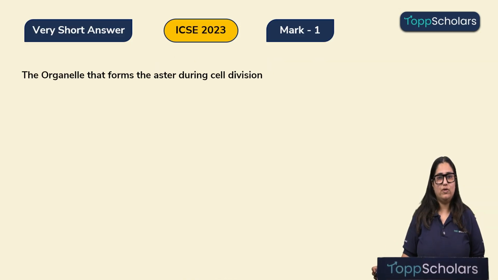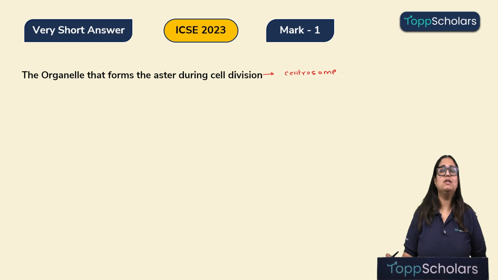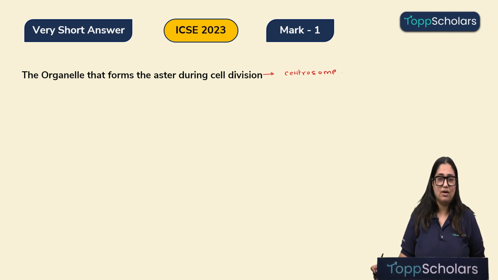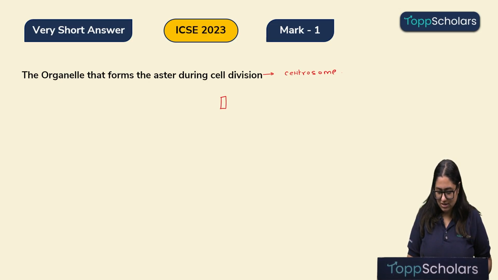Now let's look at this question. The organelle that forms aster during the cell division is known as centrosome. So children, centrosome is a membrane-less cell organelle which is present near the nucleus, and it consists of 2 perpendicular cylinder-like structures which are known as the centrioles.